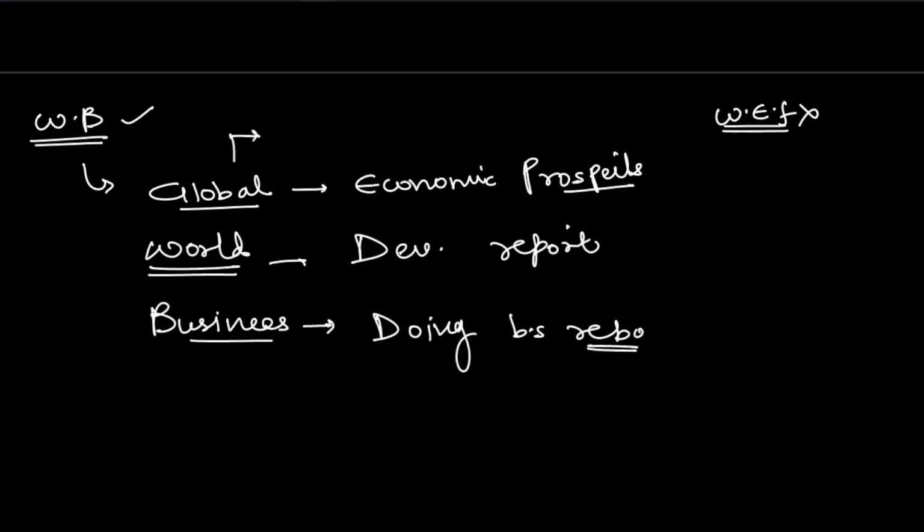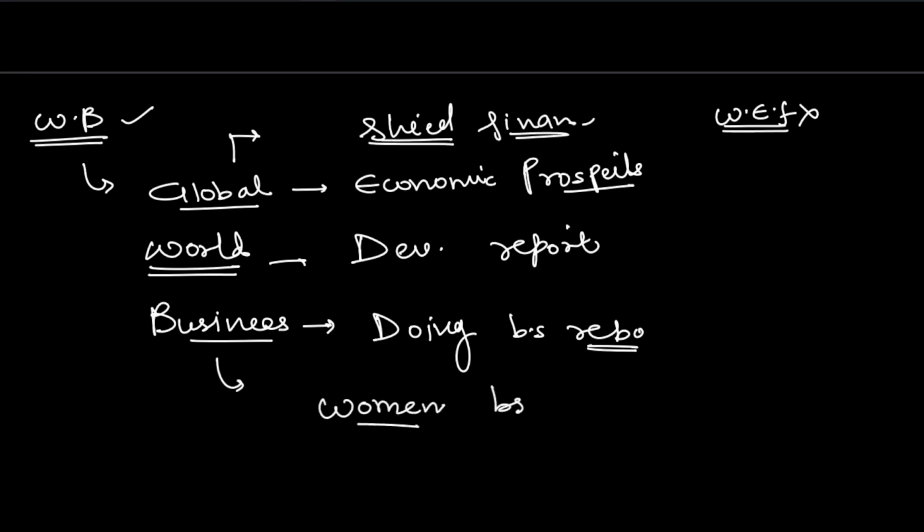So the Global Shield Financing Facility. And this one is very important for this year. What is the Shield Financing Facility? Lastly, we see the Women, Business and the Law report. So again, very important.